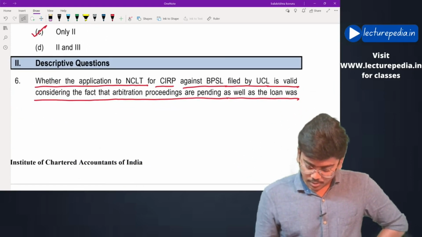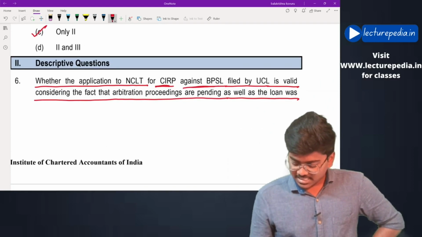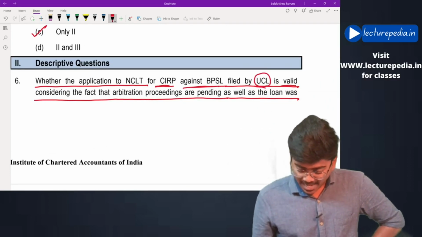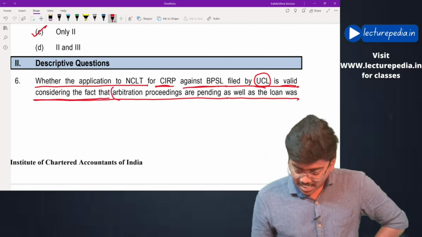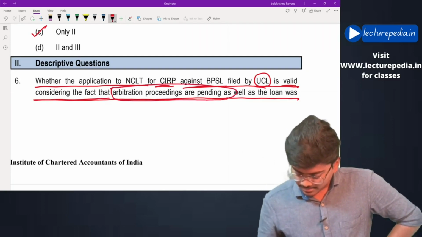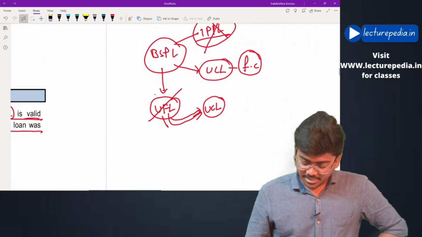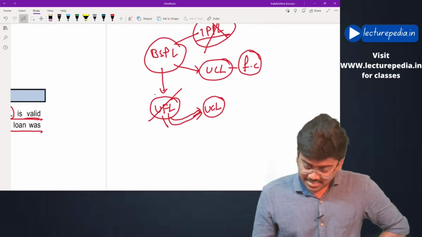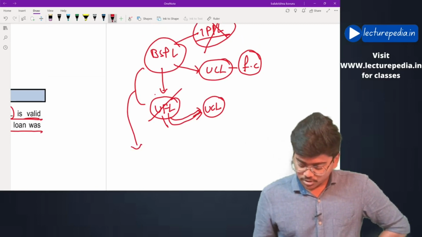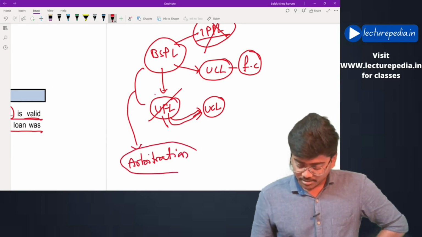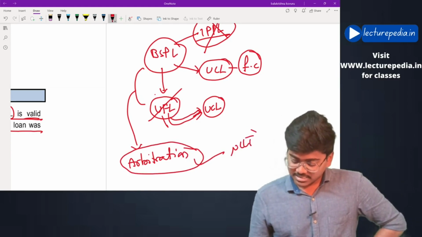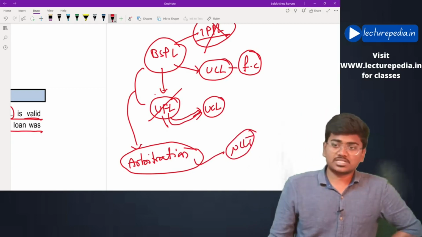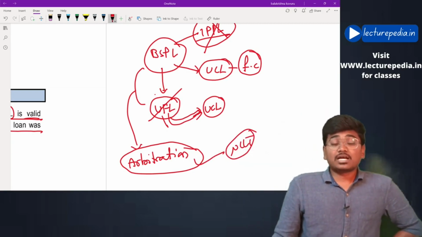See what he is asking, whether the application to NCLT for CIRP against BSPL filed by UCL is valid. Yes, it is valid. Considering what? Considering the fact that arbitration proceedings are pending. See, in the agreement between BSPL and UFL, they have agreed that any disputes will be referred to arbitration. Now, even though arbitration proceedings are going on, the party can approach NCLT asking to initiate insolvency proceedings against the corporate debtor, which would be completely valid.